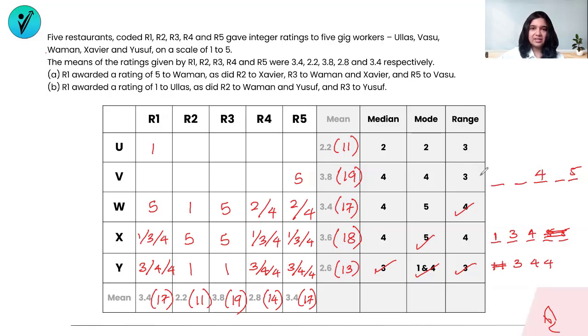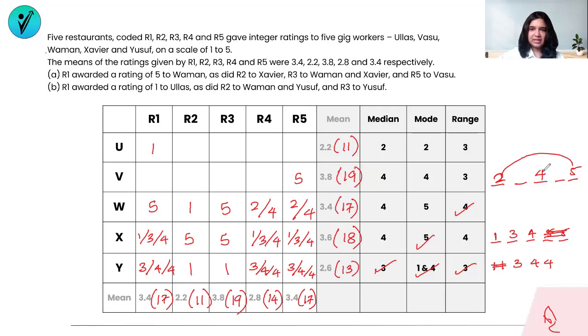The range is 3, however. That means the largest value minus the smallest value should be 3. That means this cannot be 1. This has to be 2. And therefore, I can now see the total has to be 19. So let's try and see what could be the other two numbers.